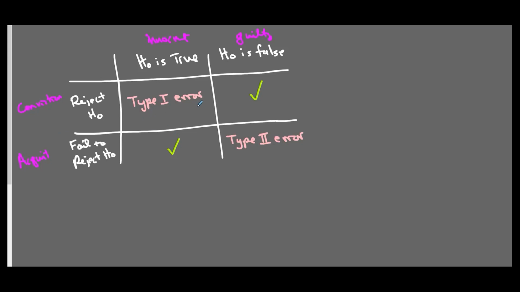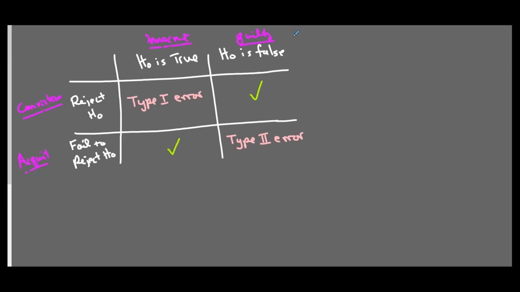If you make a type 1 error, then you are sending a man to prison when they were actually innocent. And if you make a type 2 error, you're setting a man free when they were actually guilty.